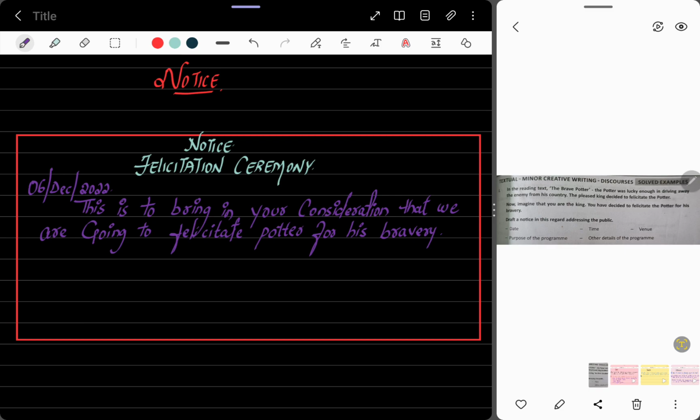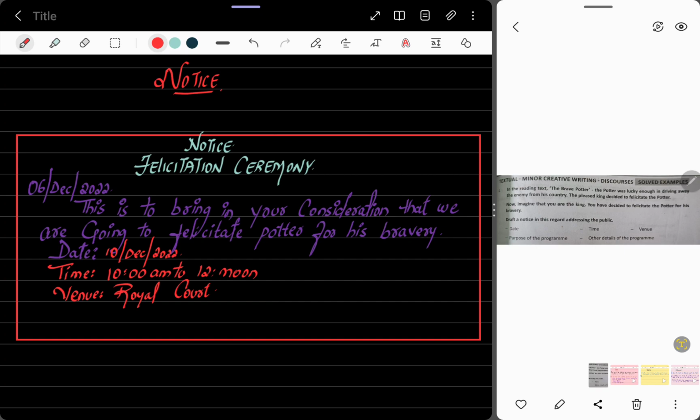Now write date, time and venue: on what date you are going to celebrate the ceremony. So date is, like, take 10th December 2022. Time is 10 a.m. to 12 noon, and venue is Royal Court.